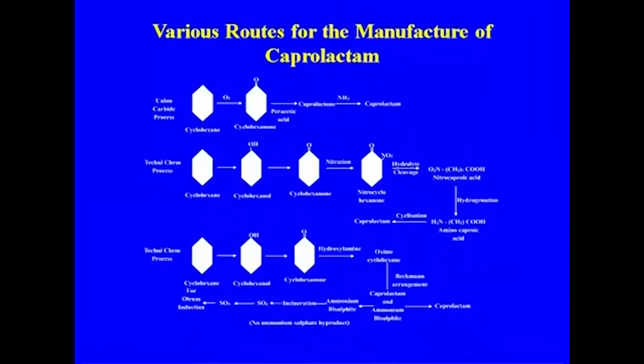This is the cyclohexane process where cyclohexanol is converted to cyclohexanone, and then the Technichem process, again the cyclohexane process that we are using, and finally during the oxime cyclohexanone Beckmann rearrangement we are getting caprolactam, and during the process we are also generating, as I told you, ammonium sulfate.